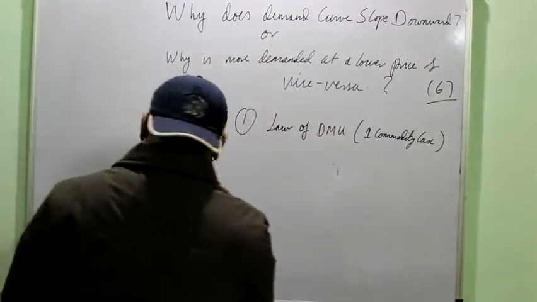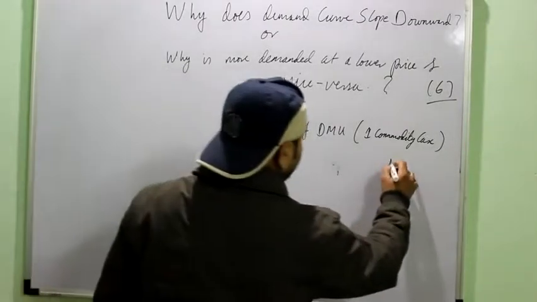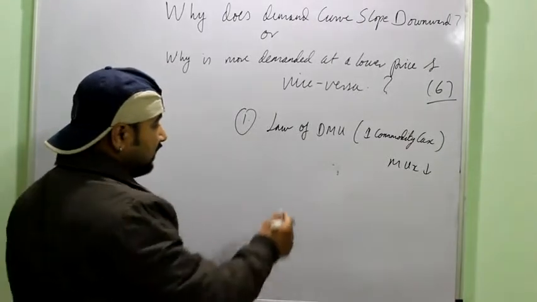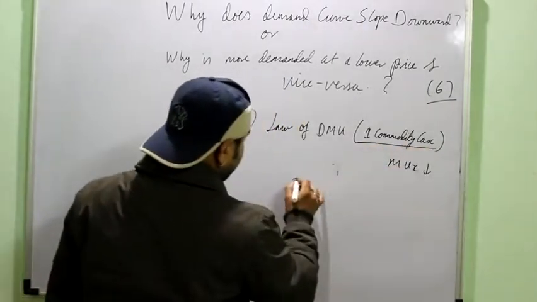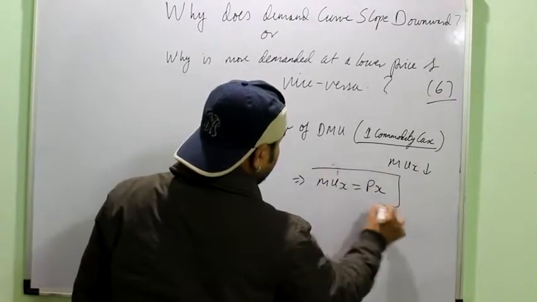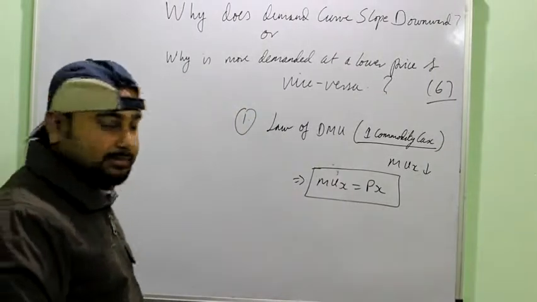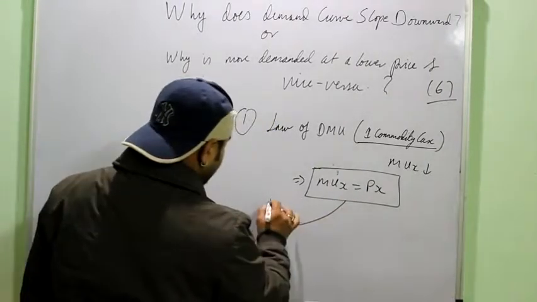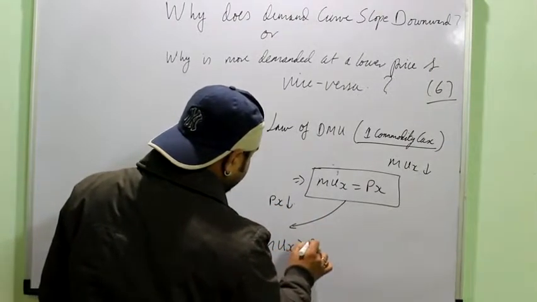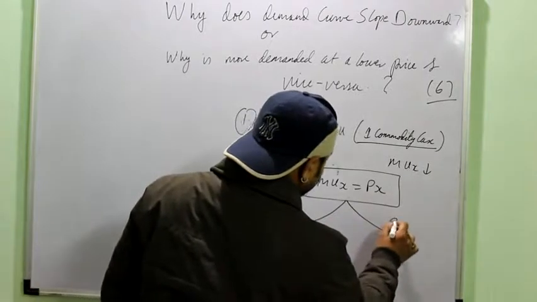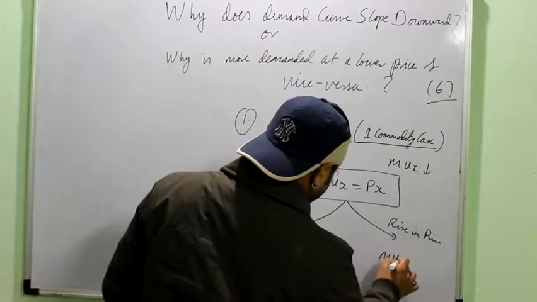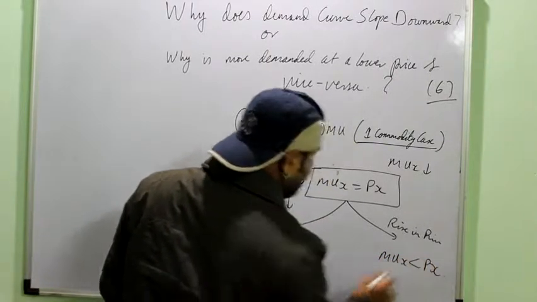Remember, the law of DMU says that as you consume more and more of a commodity, marginal utility of that commodity, suppose the commodity is X, MUX will decrease. And also the one commodity case says that to be in equilibrium, a consumer has to consume a commodity till MUX is equal to PX, right? Now suppose there is a fall in price. It would create a situation where MUX is more than PX, while if there is a rise in price, it will lead to situation MUX less than PX, right?